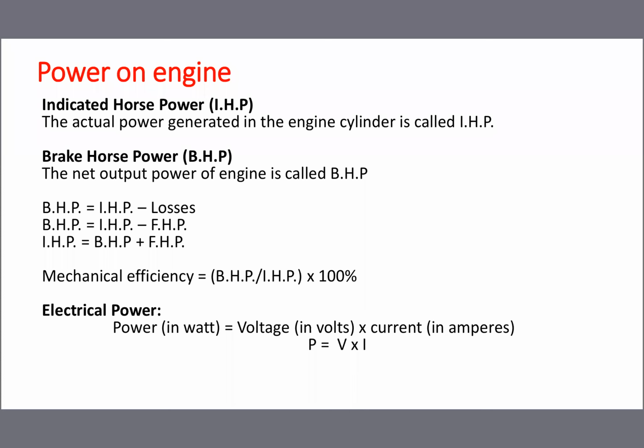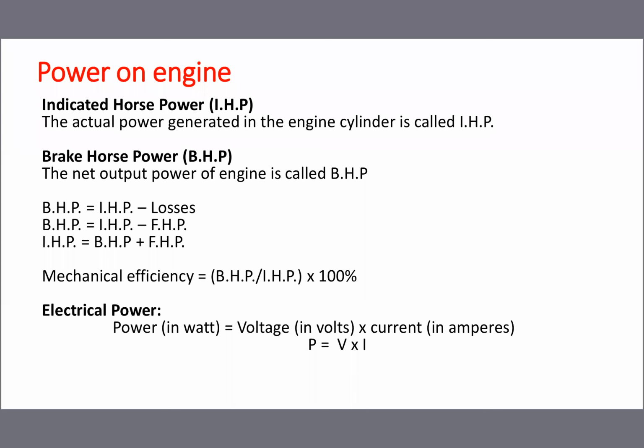Even though a lot of power is produced in the engine cylinder, not all the power goes to the crankshaft to rotate it. Some power is lost, mostly due to friction. After subtracting the losses, whatever power we get out is the net output power of the engine.